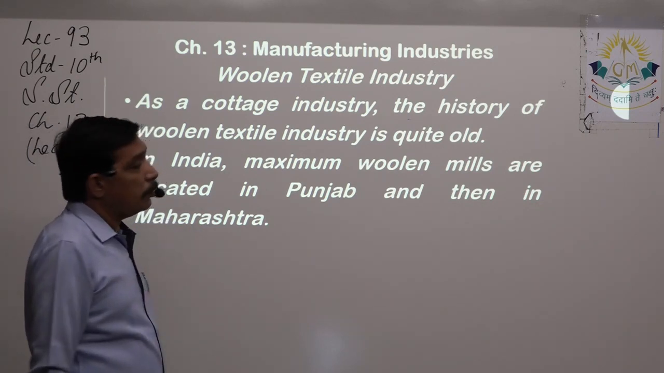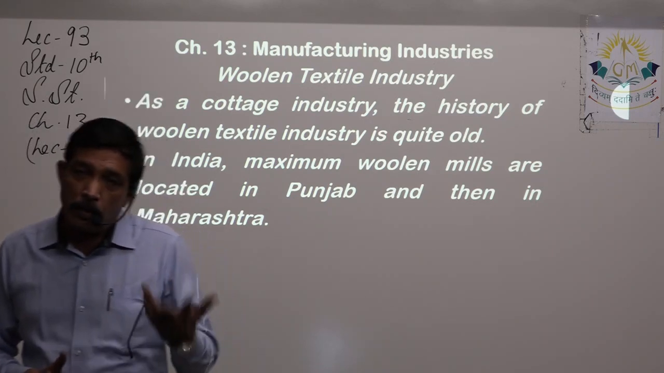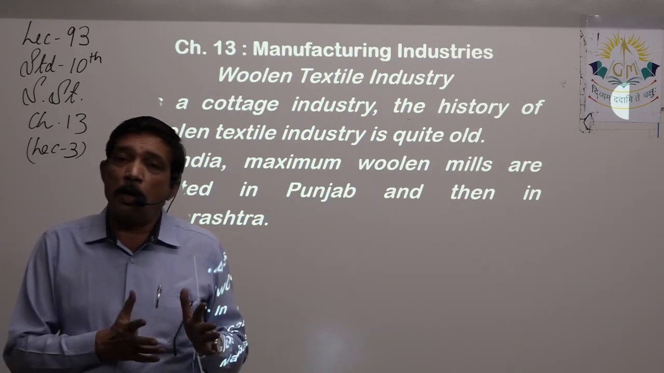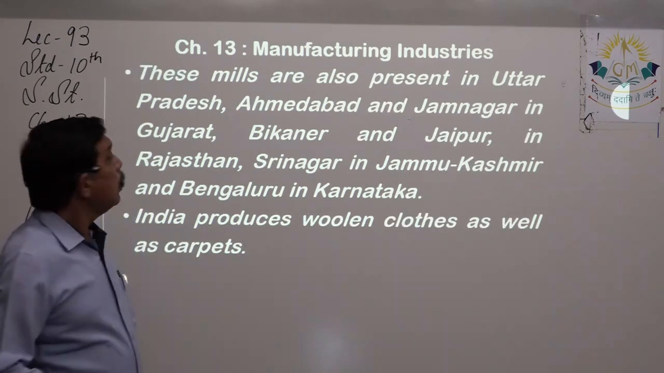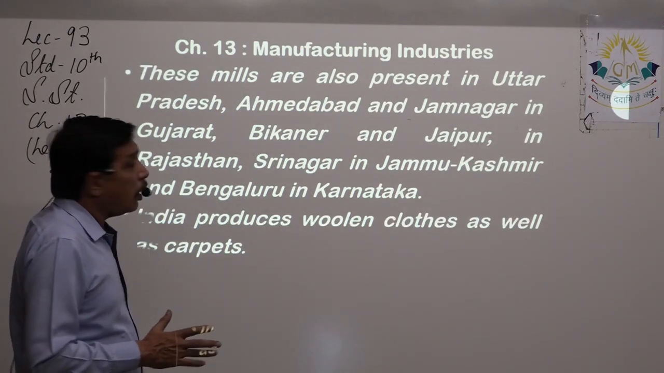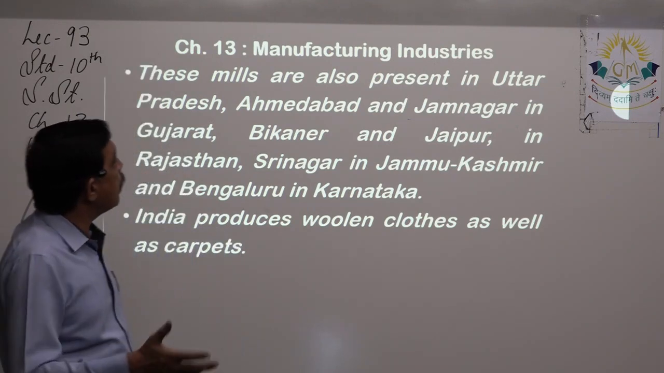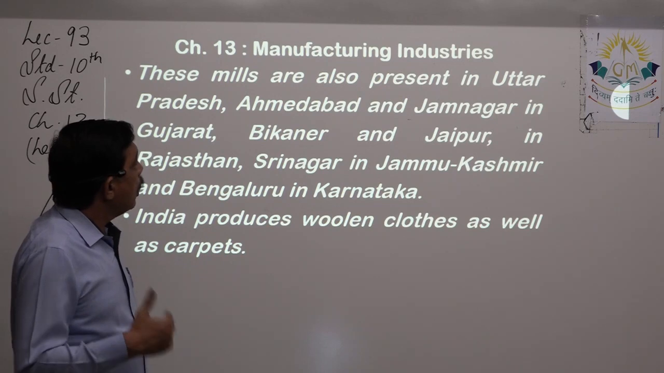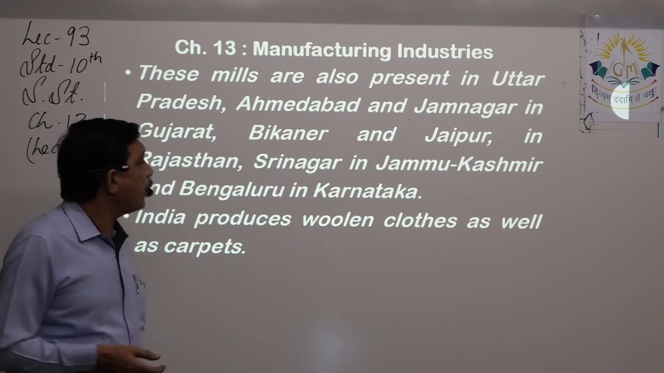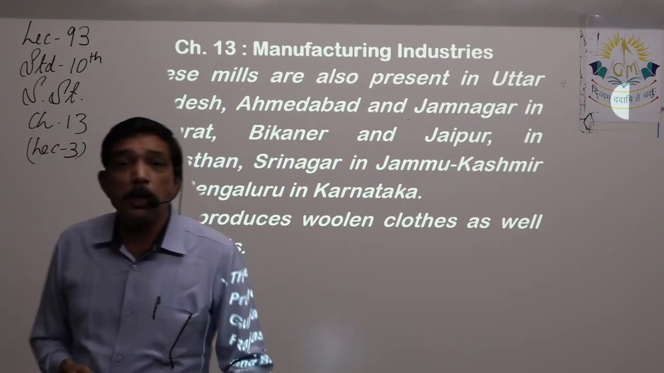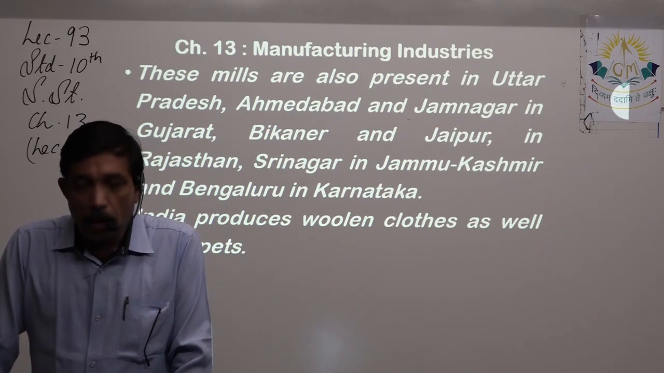In India, the maximum woolen mills are located in Punjab and then in Maharashtra. So you have to remember these two things: largest woolen textile mills, Punjab; second place, Maharashtra. Woolen mills are also present in many other states like Uttar Pradesh, Ahmedabad and Jamnagar in Gujarat, Bikaner and Jaipur in Rajasthan, Srinagar in Jammu and Kashmir, and Bangalore in Karnataka. These are the important places where woolen textile mills are located.